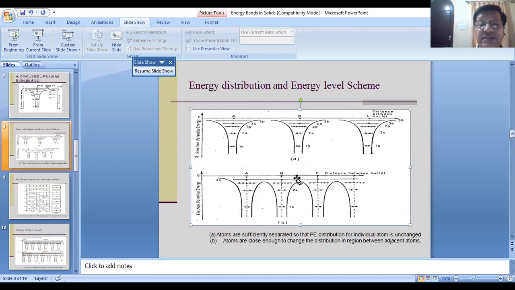But now you can see that since we have atom A, atom B, atom C and atom D present, there are basically, let us say, 4 atoms. But this 3s level, in the oversimplified picture I have mentioned, can accommodate only 2 electrons.